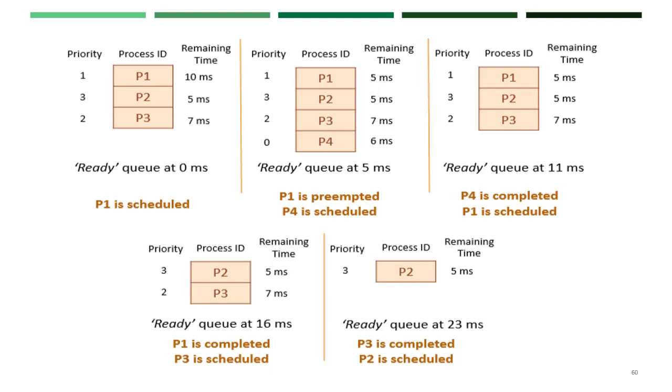After 5 milliseconds P1 completes its execution. Next priority is given to P3. Therefore after P1 completes, P3 is scheduled. After P3 completes, P2 is scheduled. So this is how priority based scheduling goes.